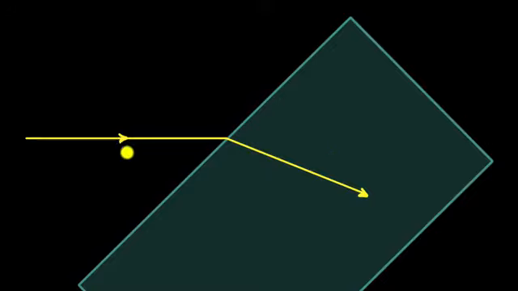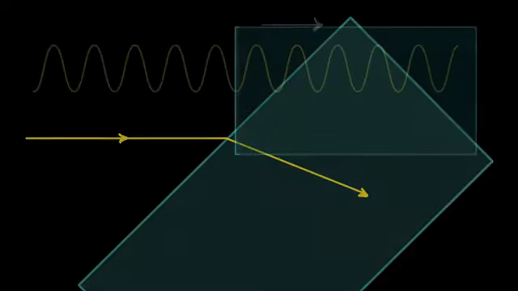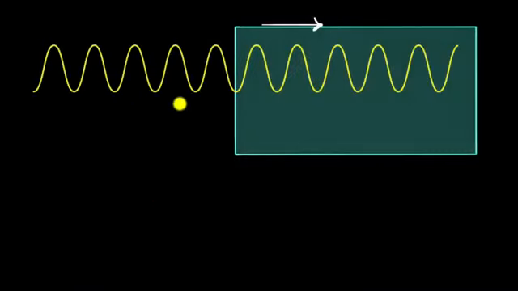It can speed up as well. And now that brings us to the second question, a more fundamental one. Why does light change its speed in the first place? Why does light, for example, slow down when it goes from, say, air to glass? What really happens to the electromagnetic waves when it enters a glass?